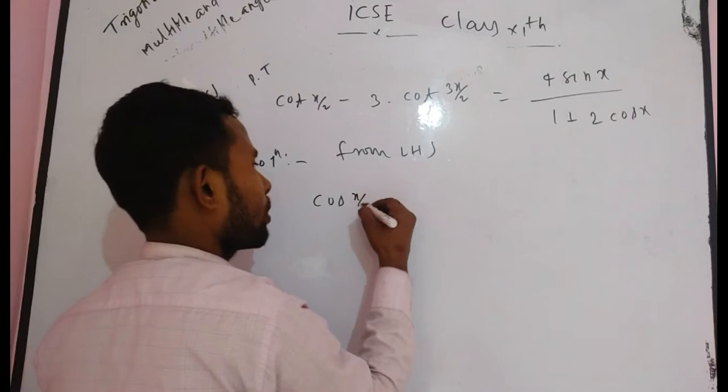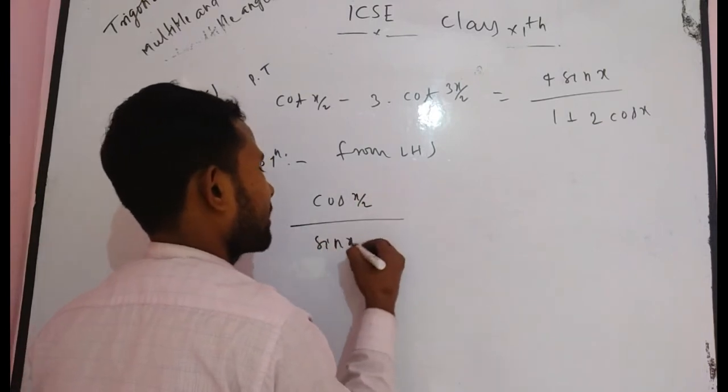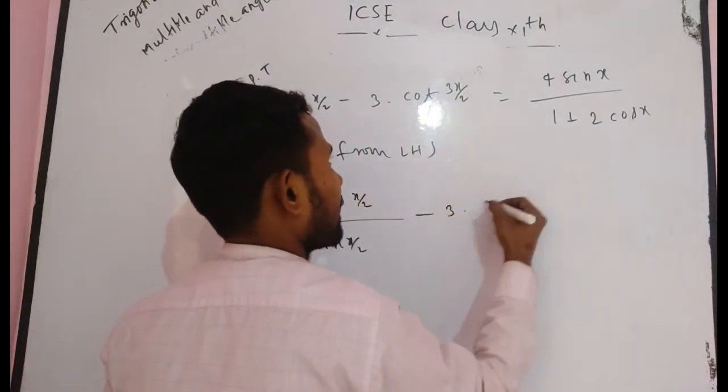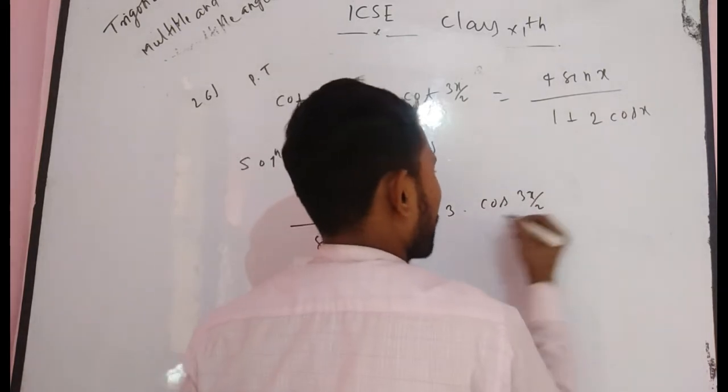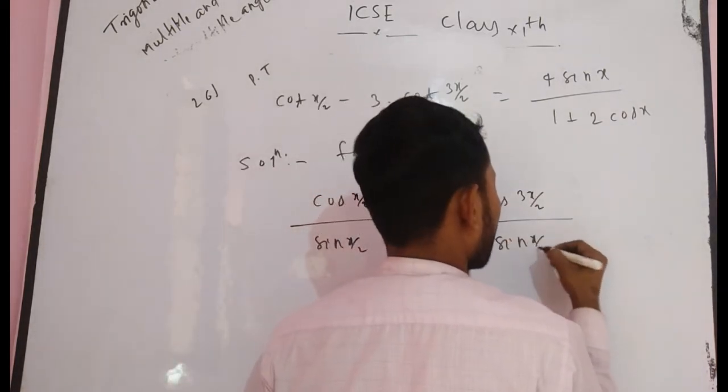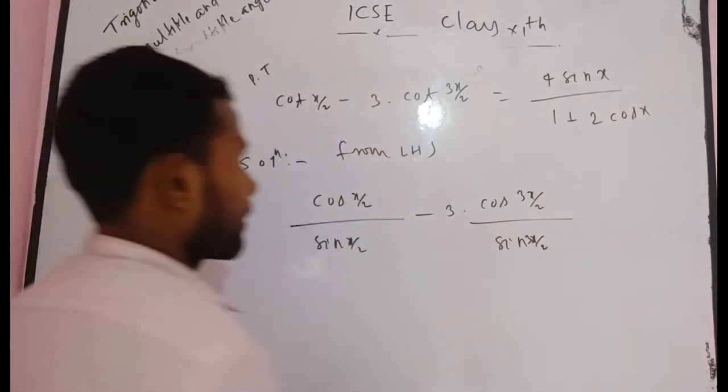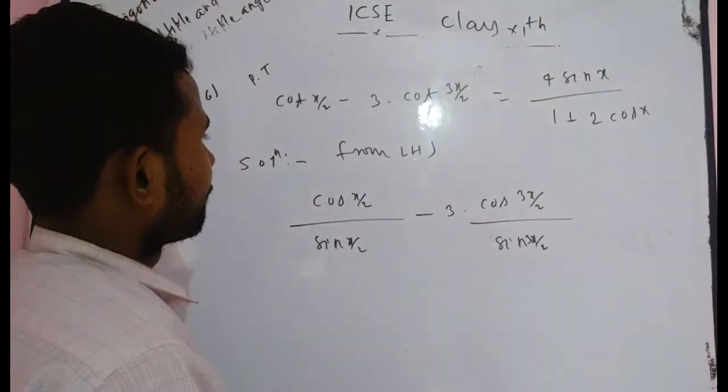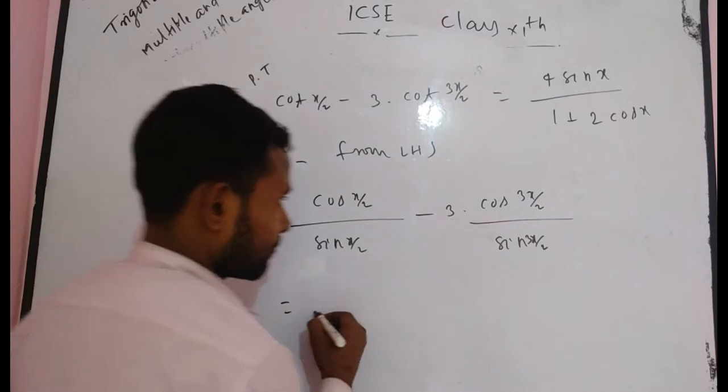Right, cot x by 2 is equal to cos x by 2 by sin x by 2. Can you write? Minus 3 times cos 3x by 2 divided by sin 3x by 2. Can you write it? Again, I want to tell you, take LCM.